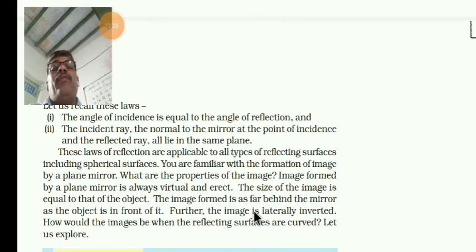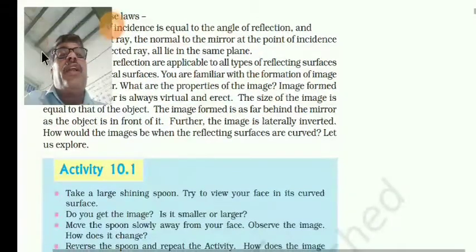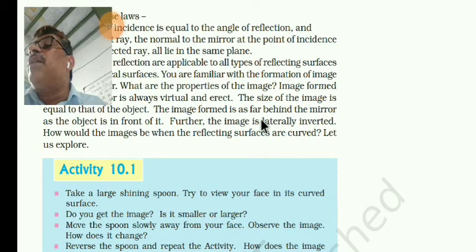Laterally inverted means, suppose for example, when you are raising your right hand in front of the mirror, it seems to be the left hand. So this is what we are saying, laterally inverted. Like this, these are the properties of the plane mirror.